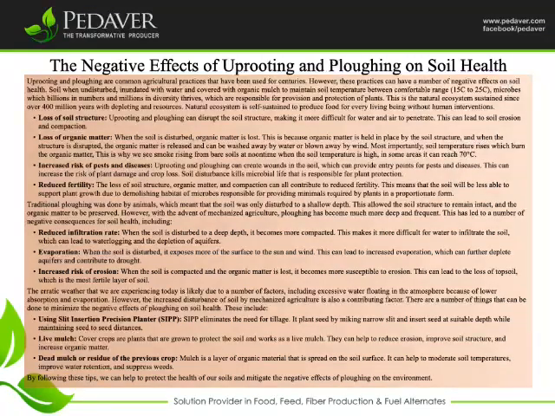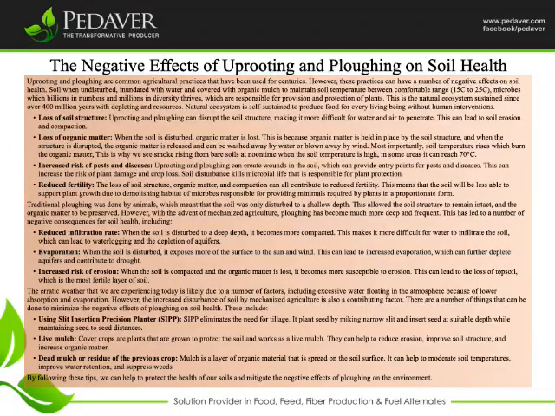Traditional plowing was done by animals, which meant that the soil was only disturbed to a shallow depth. This allowed the soil structure to remain intact, and the organic matter to be preserved. However, with the advent of mechanized agriculture, plowing has become much deeper and more frequent. This has led to a number of negative consequences for soil health, including reduced infiltration rate.